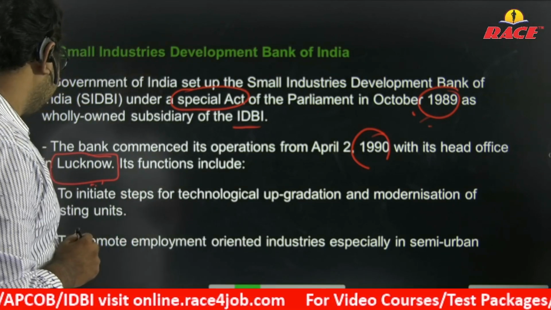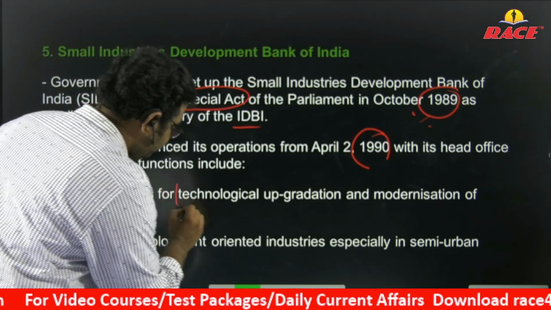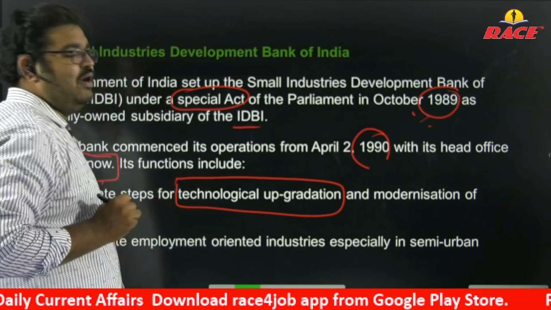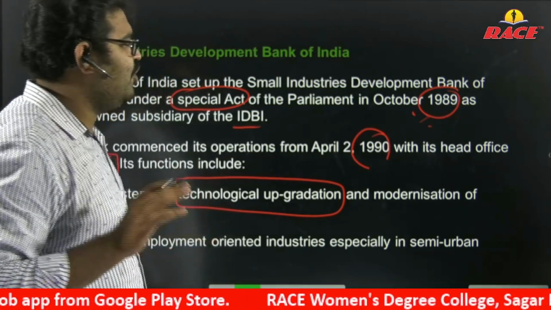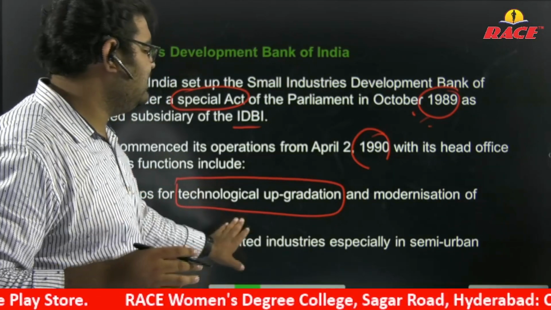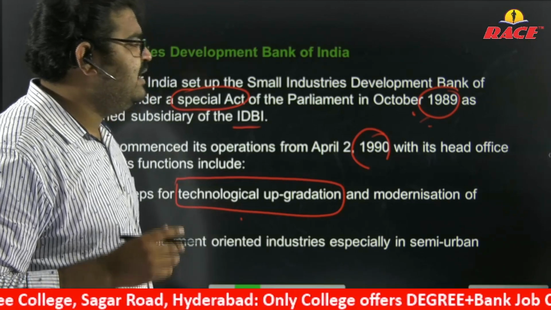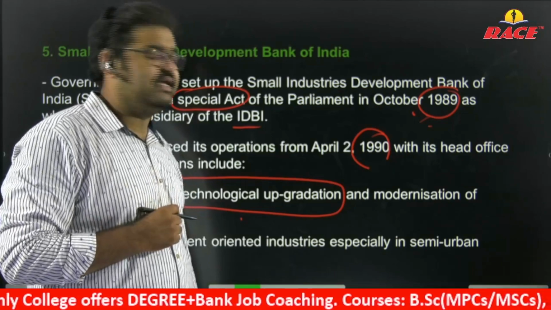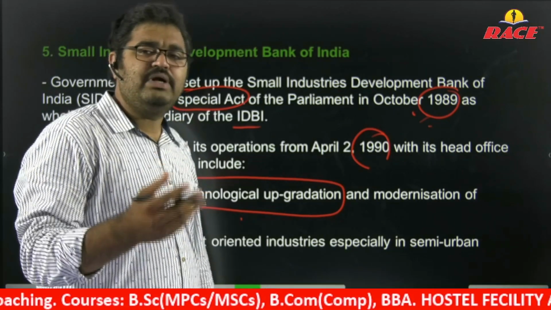What are its functions? To initiate steps for technological upgradation. If you observe development banks, almost all the banks have the objective to provide this technical assistance. Indian industries lack technical services, and they are not in a position to catch modern technology.